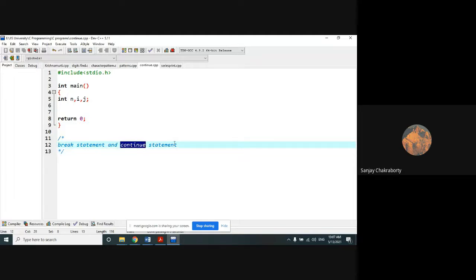If you have a notebook, please note down some important points regarding the continue statement. All of you write it down. The continue statement in C works somewhat like the break statement.